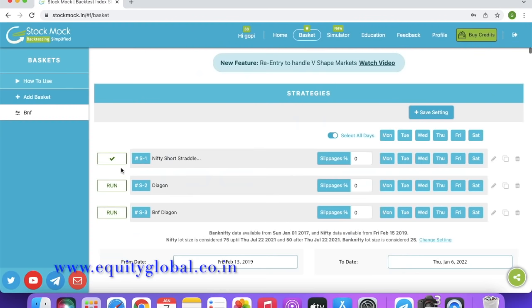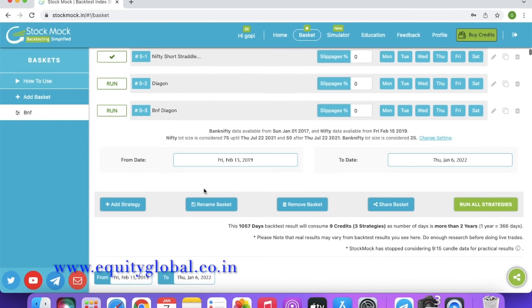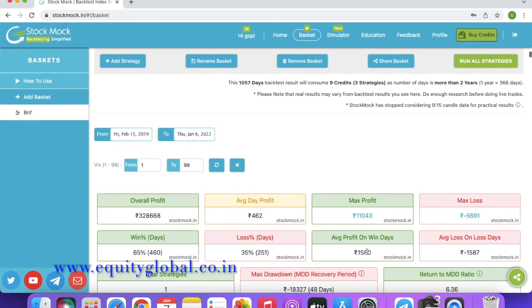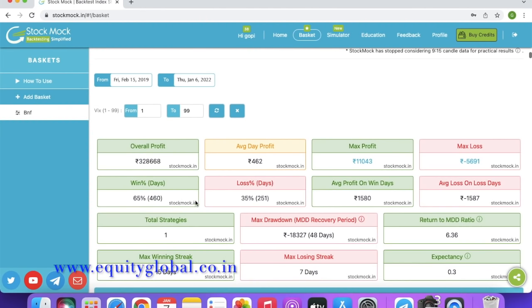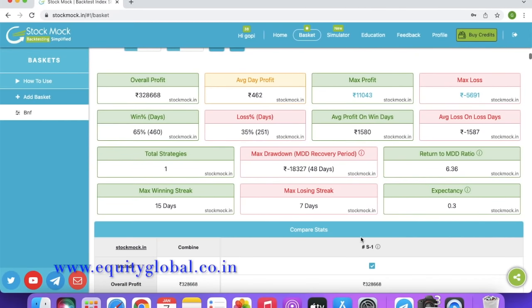Here we have to click run. Once you run it, you can see the backtesting result from 2019 to 2022, almost 3 years. This is the most important part. You have deployed only 1.5 lakh of your capital. The overall profit for 3 years is 3.28 lakhs. 65% is the probability of winning the trade and 35% is the loss. The maximum profit in a day is 11,000 and the maximum loss per day is 5,691, and the drawdown is 18,000 for the total capital.